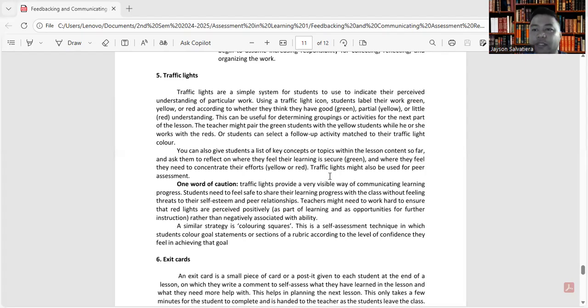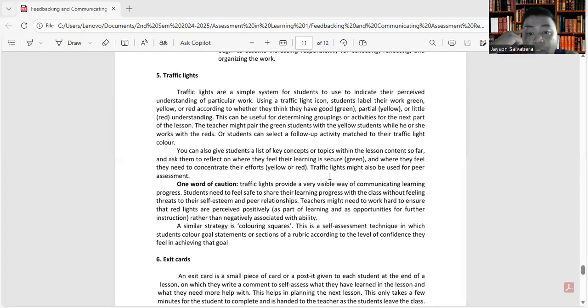So parang binase mo sila sa tatlo. Poor, average, and excellent or very good. So you can also give students a list of key concepts or topics within the lesson content so far and ask them to reflect on where they feel their learning is secure, okay, for green, and where they feel they need to concentrate their efforts, that is for yellow or red.